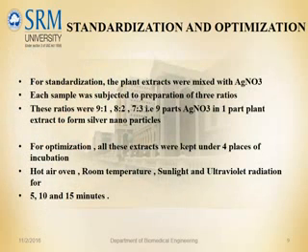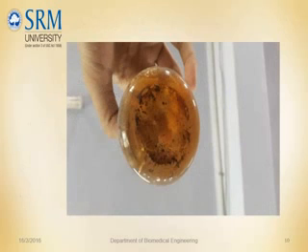For standardization, the plant extracts are first mixed with AgNO3, and each sample was subjected to preparation of 3 ratios. The ratios were 9:1, 8:2, 7:3, that is, 9 parts AgNO3 to 1 part plant extract, to form silver nanoparticles. All these extracts were kept under 4 places of incubation for optimization, which include hot air oven, room temperature, sunlight and ultraviolet radiation for 5, 10, and 15 minutes.